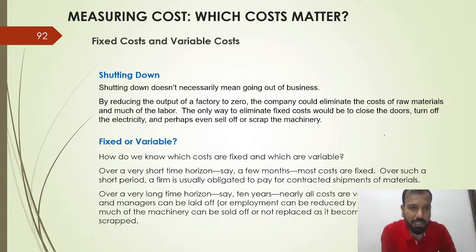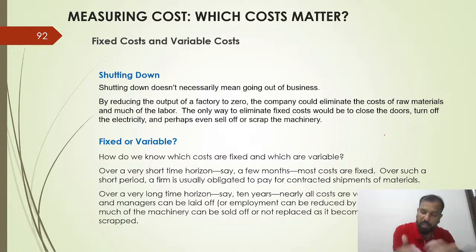So what is shutting down all about? Shutting down does not necessarily mean going out of business. By reducing the output of the factory to zero, the company could eliminate the cost of the raw material and much of the labor. The only way to eliminate the fixed cost would be to close the doors, turn off the electricity, and perhaps even sell off the machinery. Sometimes there is no demand for the products and services you used to sell, just like a stock that exists, we understand.